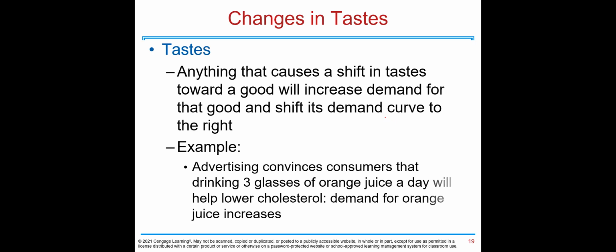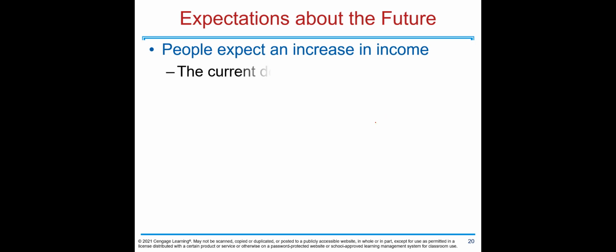The next shifter is changes in taste. Anything that causes a shift in taste toward a good will increase demand for that good and shift its demand curve to the right. For example, advertising convinces consumers that drinking 3 glasses of orange juice a day will lower cholesterol. Demand for orange juice increases. So anything that becomes cool or healthy can be considered under this category.